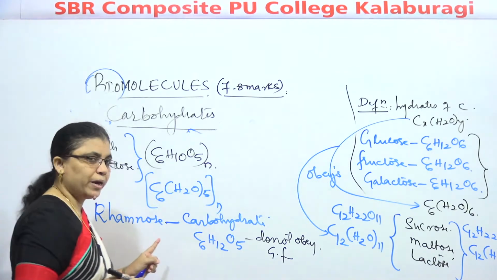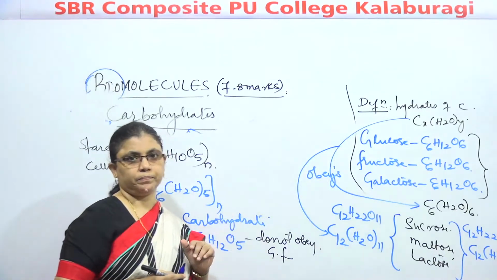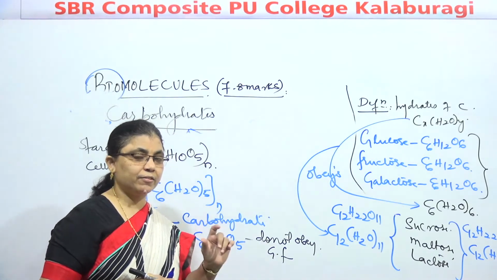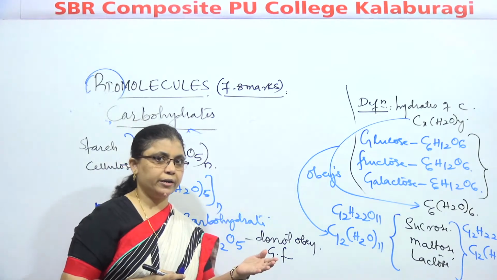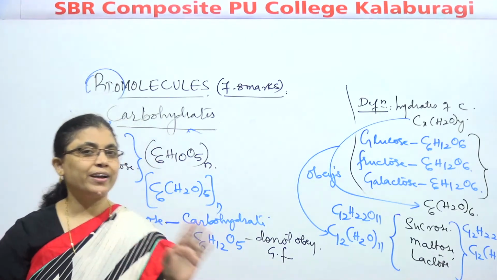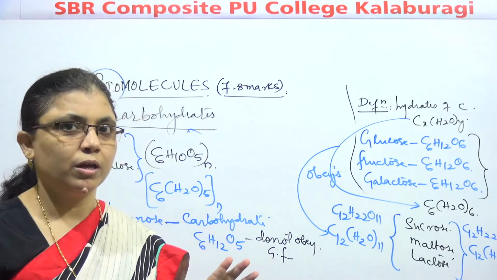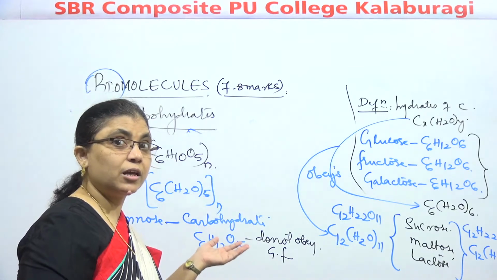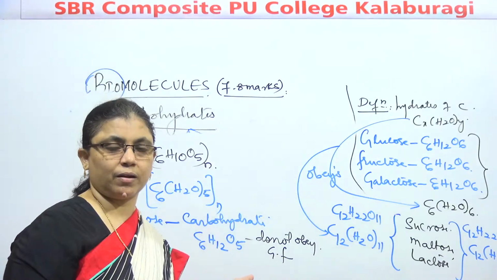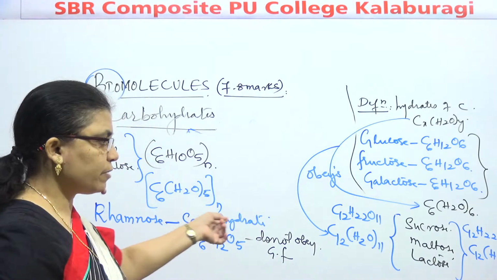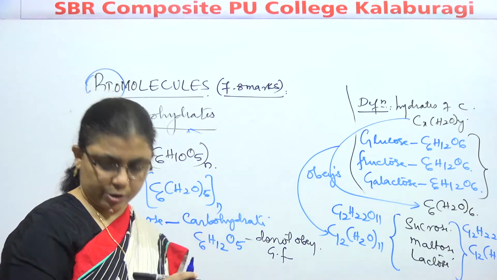It does not obey the general formula. So defining carbohydrate with respect to the general formula is not a satisfactory answer. Is it clear to you? The general formula is not the ultimate answer to decide carbohydrate nature.